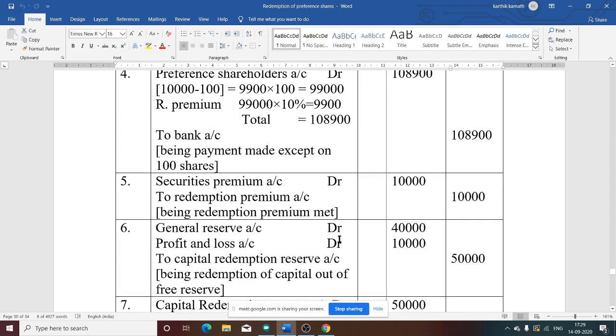General reserve account debit 40,000, directly from the working note. Profit and loss account debit 10,000, from the working note, other than the fresh issue we are talking about here. To capital redemption reserve account, transferred to CRR.